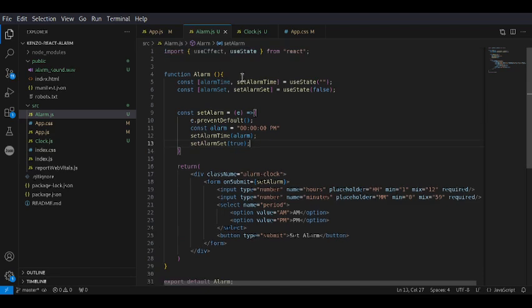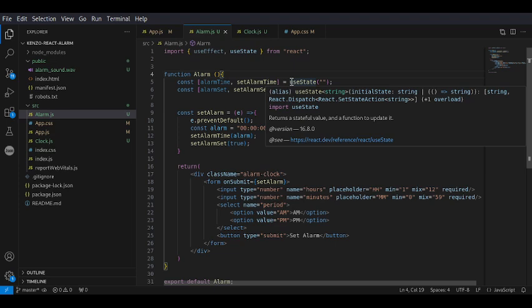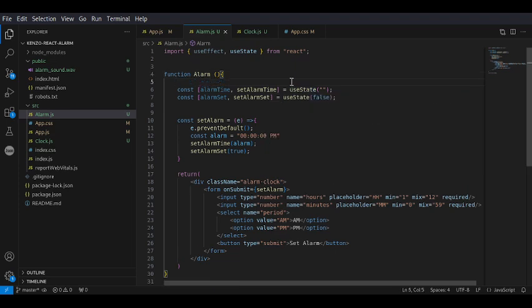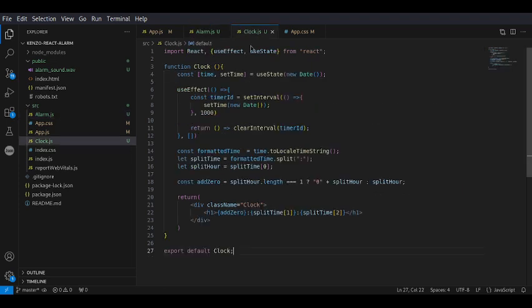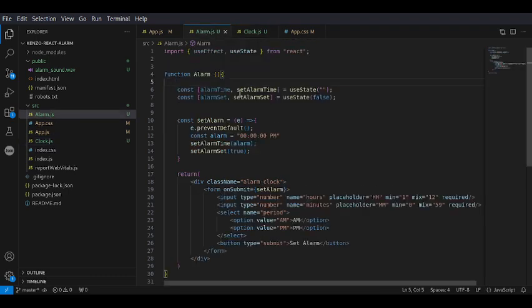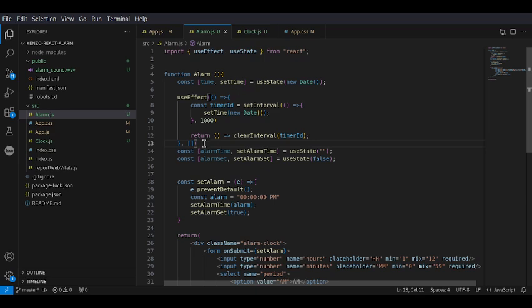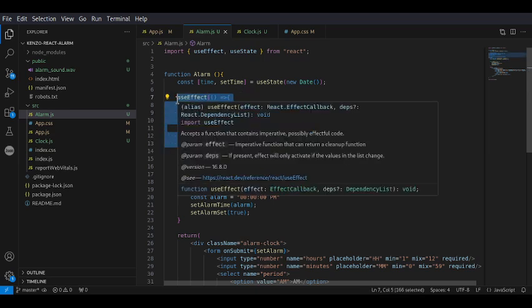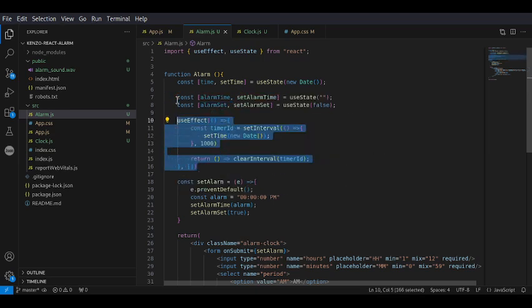We also have to have some sort of way to keep track of the current time, so we'll just be using this, which is the same way we kept track of the time in the digital clock. So let's use that.